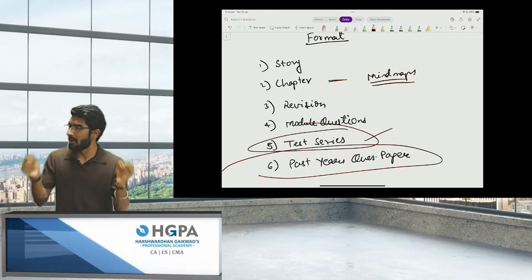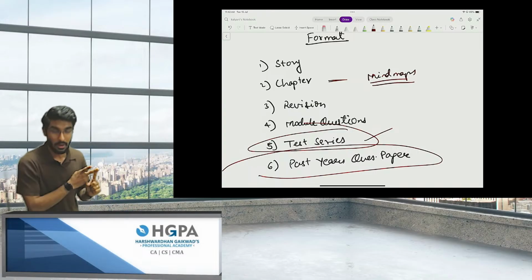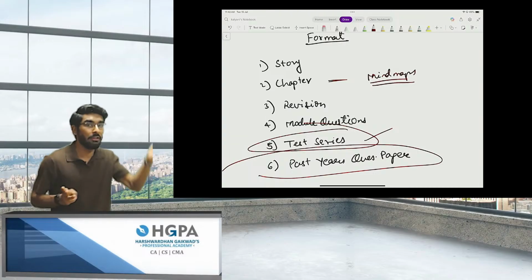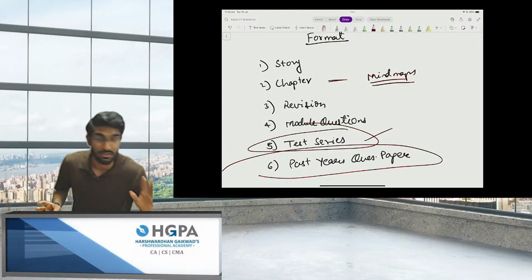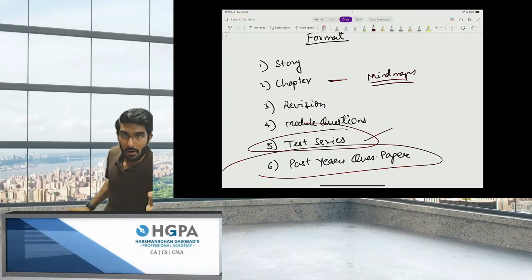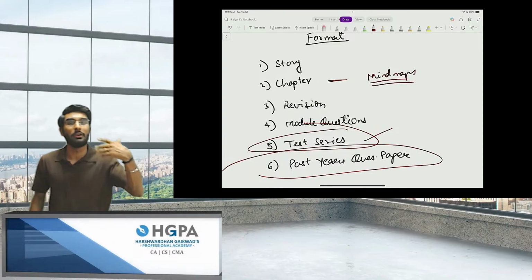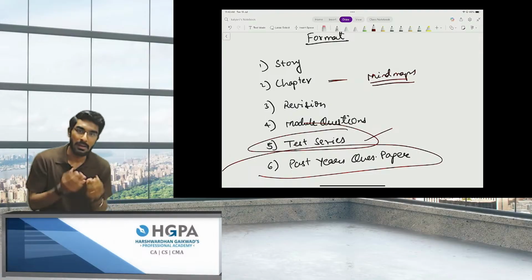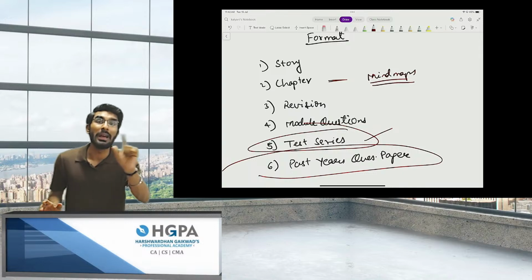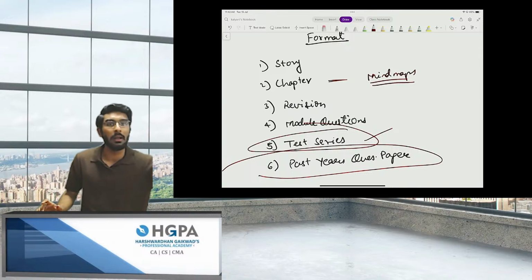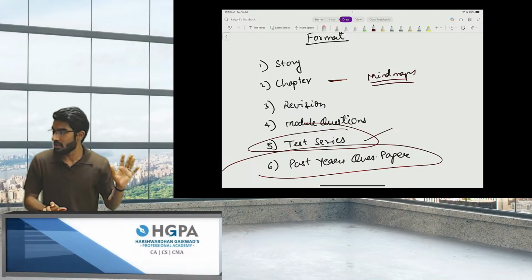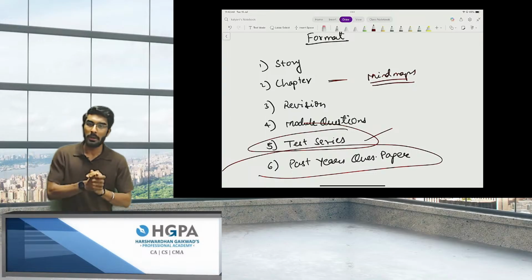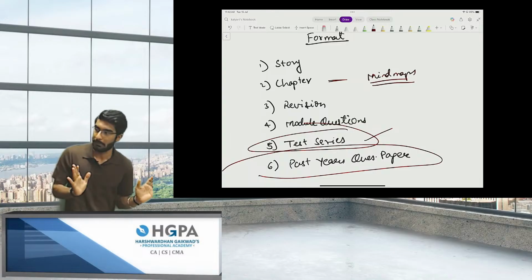Okay, this is going to be my format. Number 1 is story. Next, we're going to understand the chapter using mind maps. Then we're going to do a thorough revision of the entire chapter in one lecture itself. Then we'll be solving model questions. Then I'll be giving you a test series, in which you are required to write your answers and give them to us. And we will send you the feedback about how you can improve your answers. And then we will talk about past year's question paper. This is going to be the format for every single chapter.